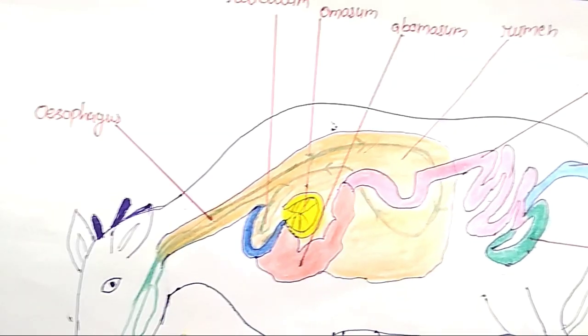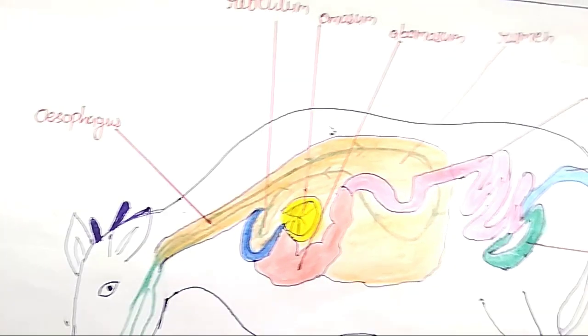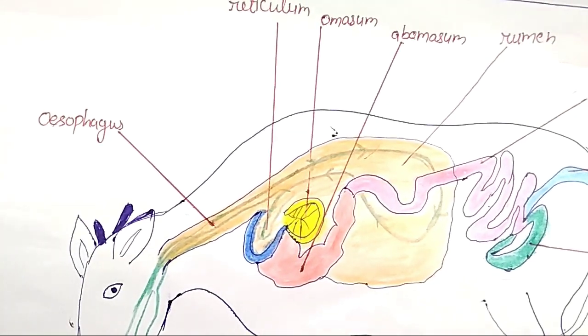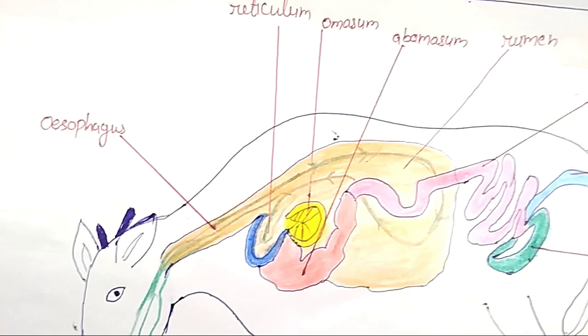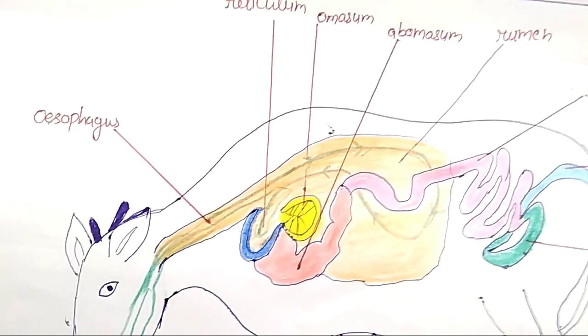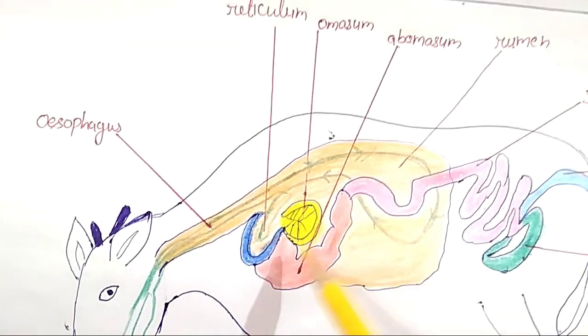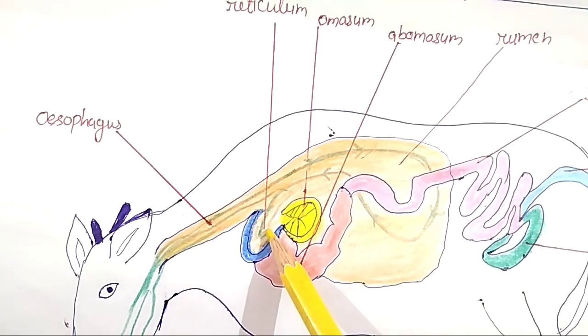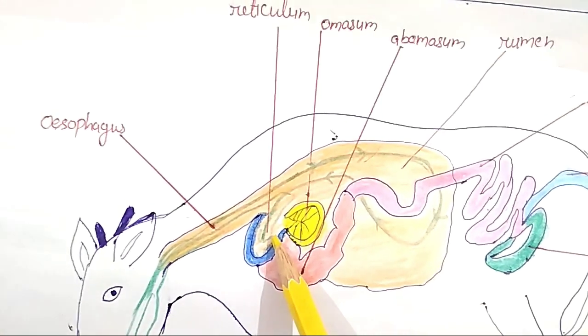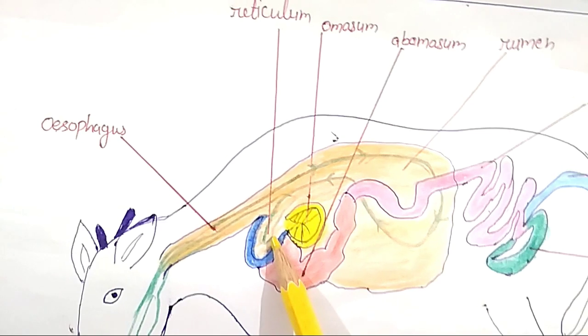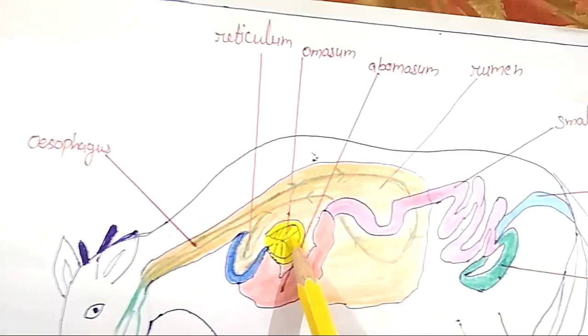After thorough chewing and mixing with the saliva, the re-chewed food is swallowed again. It now bypasses the first 2 chambers, this and this, and enters the third and smallest chamber, omasum.